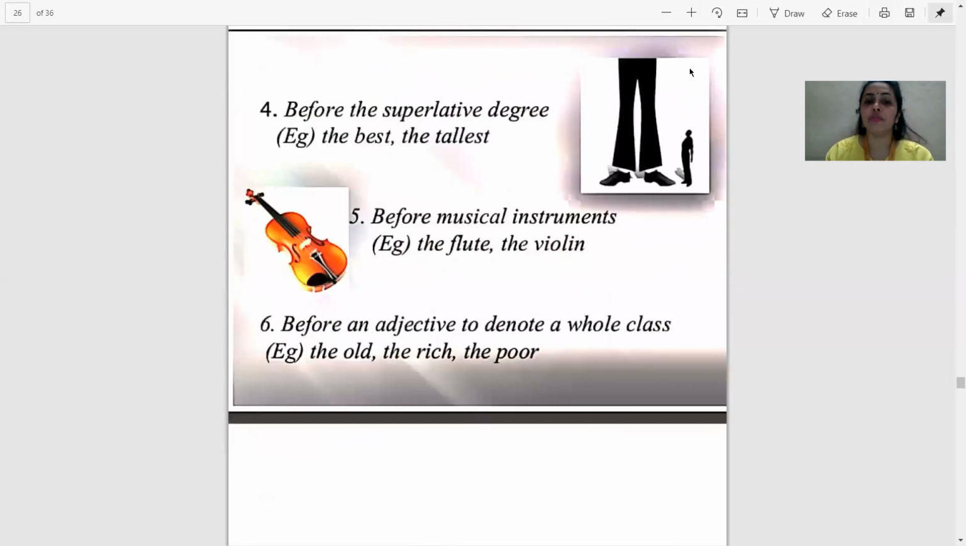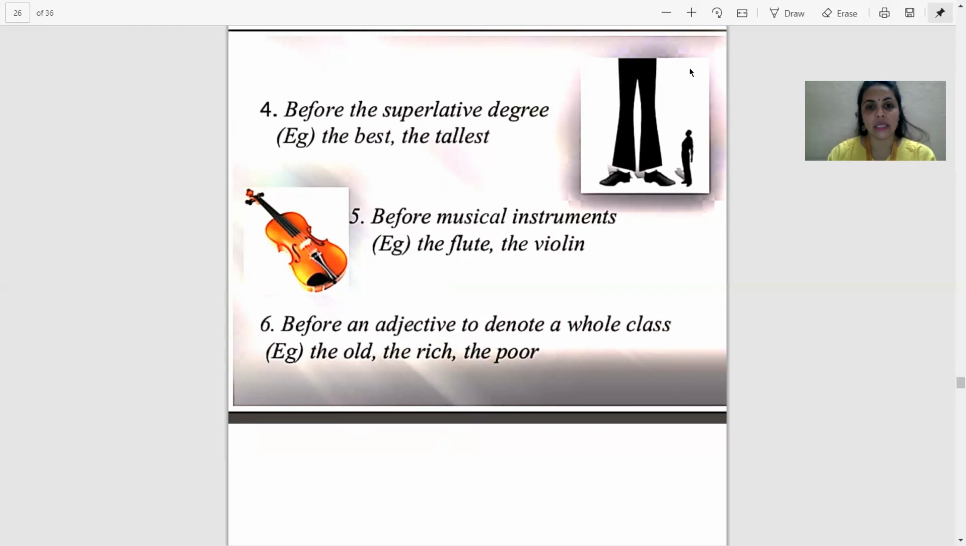Fourth, before the superlative degrees. Now, what are superlative degrees? Superlative degree of adjective is a degree of comparison. There are three degrees of comparison for the adjectives: positive, comparative, and superlative. Whenever we are using a superlative degree of any adjective, then we use the article "the". That means the best, the tallest.